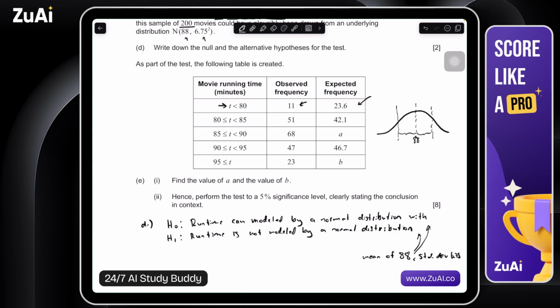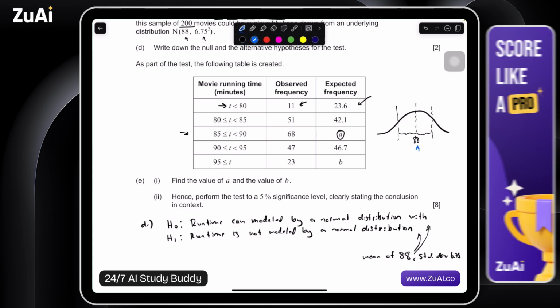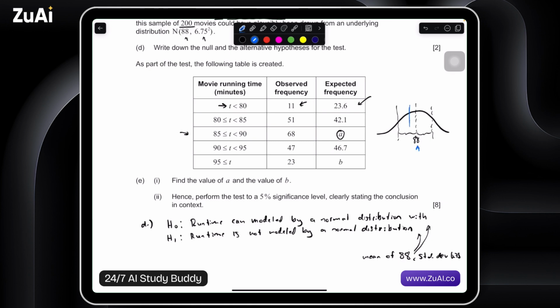So let's go find this value of A right here, and it's between this interval of 85 and 90. What that means is, if we have this normal distribution centered at a mean of 88, for the runtime of movies from 85 to 90 minutes, we can find the percentage of movies that we would expect to have within this range.